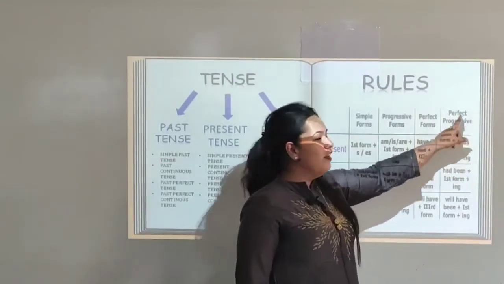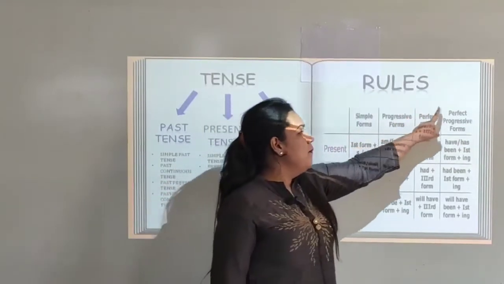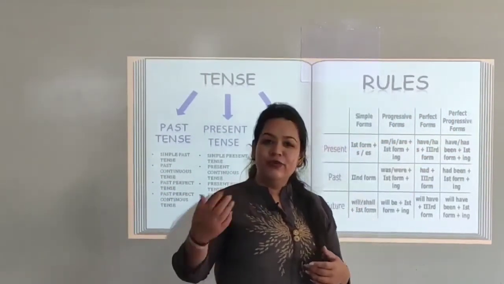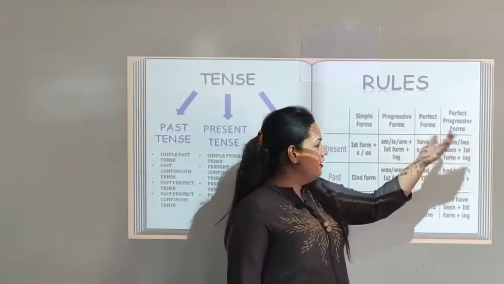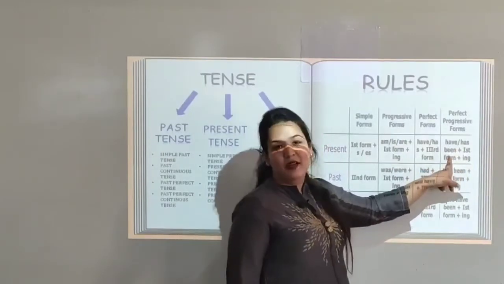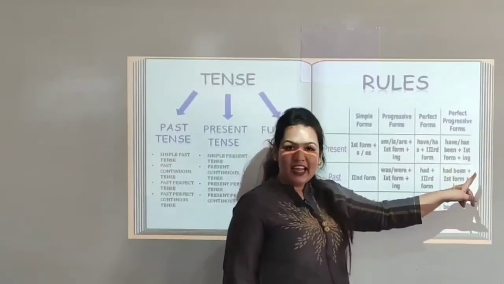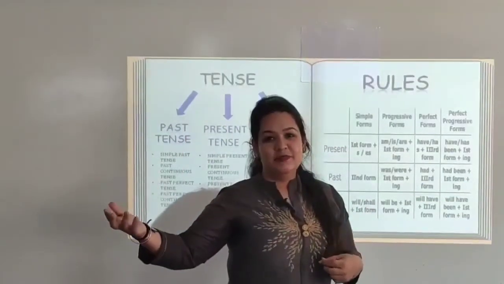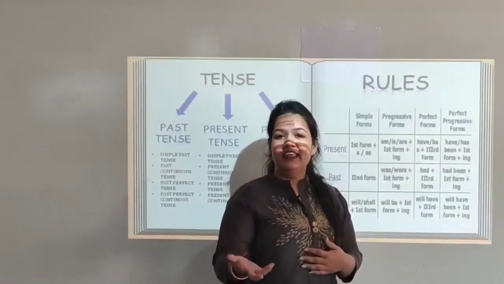Now let's see the perfect progressive form, that is the present perfect continuous tense. For that the rule is have or has, plus been, B-E-E-N, been, plus first form of the verb and ing. We have been dancing since past 15 minutes, or we have been dancing now.